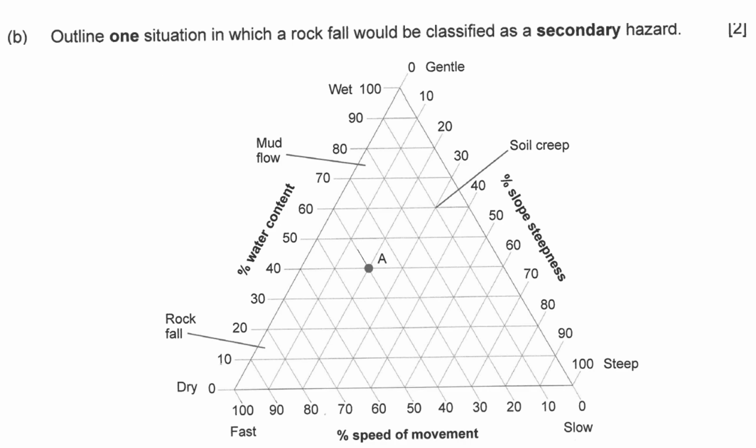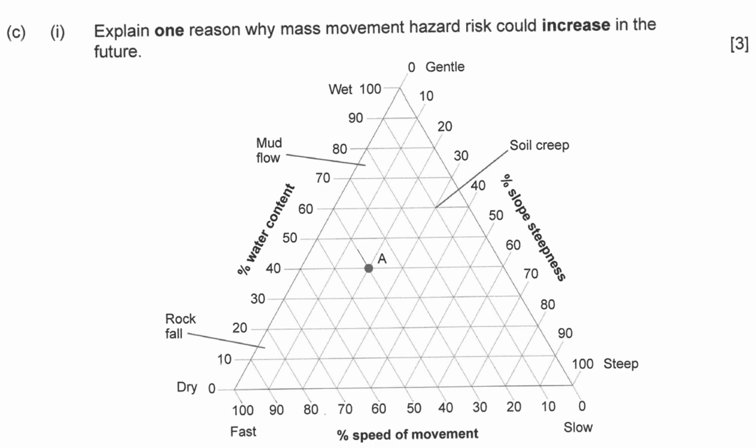Welcome back. Explain one reason why mass movement hazard risk could increase. Mass movement hazard risk. Oh, the term is so long, right? Four words joined together. I love this term, no offense. Really good compound. Just kidding. Sorry, I don't know anything about geography. Forgive me. 4 marks. Pause and write.